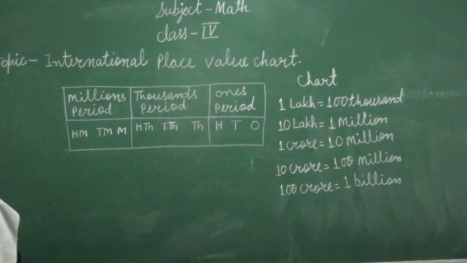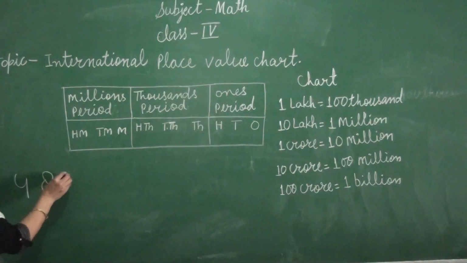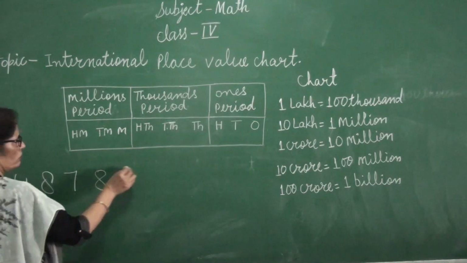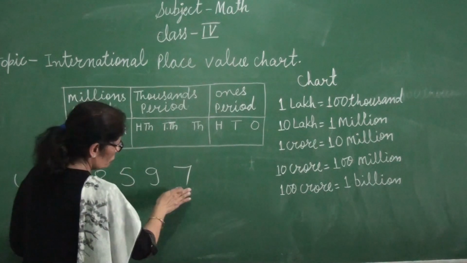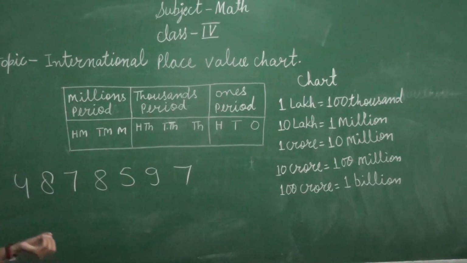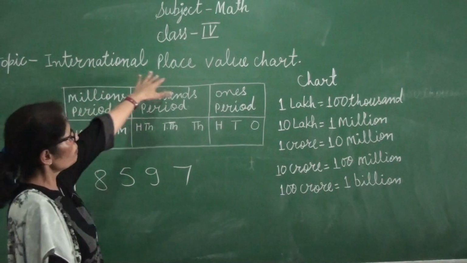Now I am taking a number here. First, we have to separate these numbers by using commas according to the international place value chart.